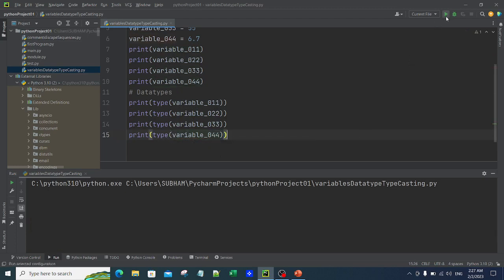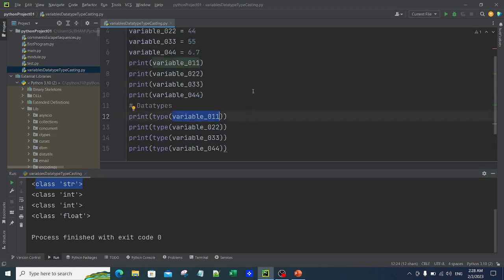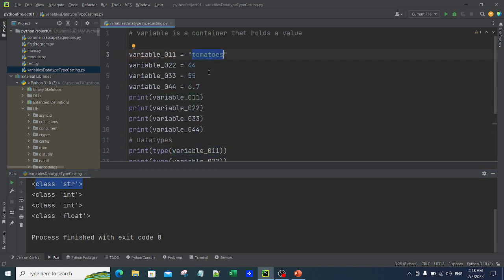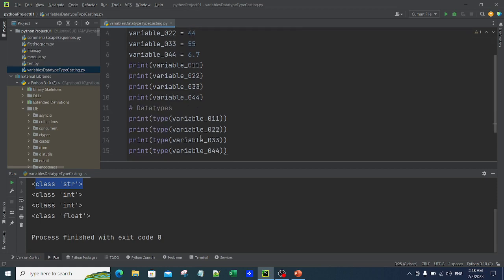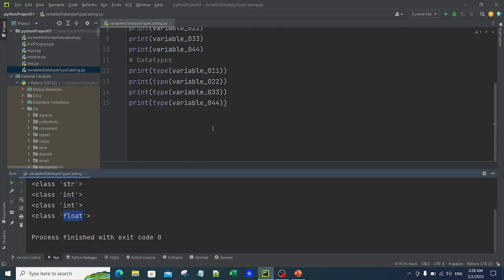Now let me simply run it. If you look at the output console, you got class str. str is nothing but string. Variable 001 was tomatoes. Tomatoes is inside the quotations, so it becomes a string. Then the second is 022, which is 44. It is without quotations, so it becomes a value that you can count, numeric, and numeric is integer. Similar goes with 55, and 6.7 is the float. So this is how you can define the data types. I hope this is very clear.